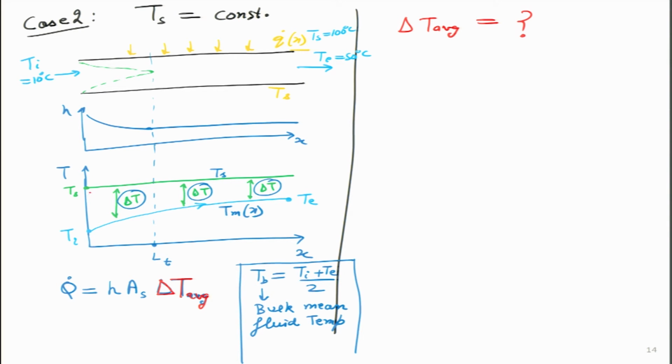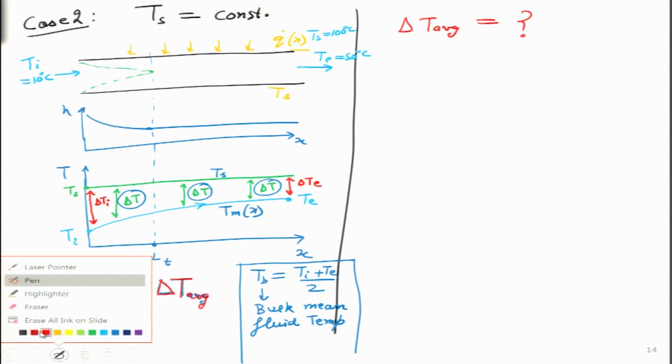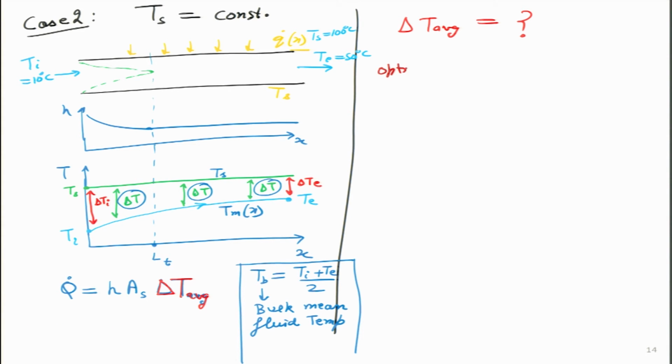Should we take the first delta T and the last delta T over here? I will call it delta T inlet, delta T exit. So one answer is, should it be option number 1? Should it be delta T inlet plus delta T exit divided by 2?